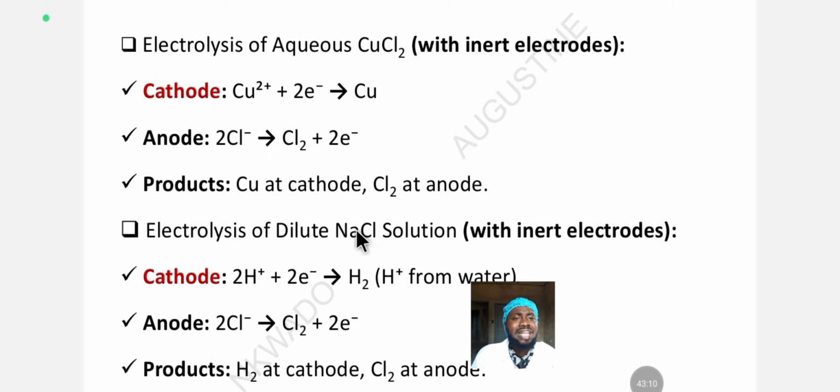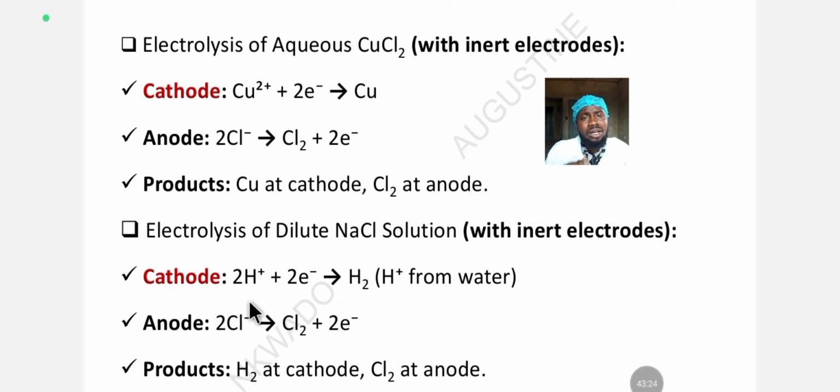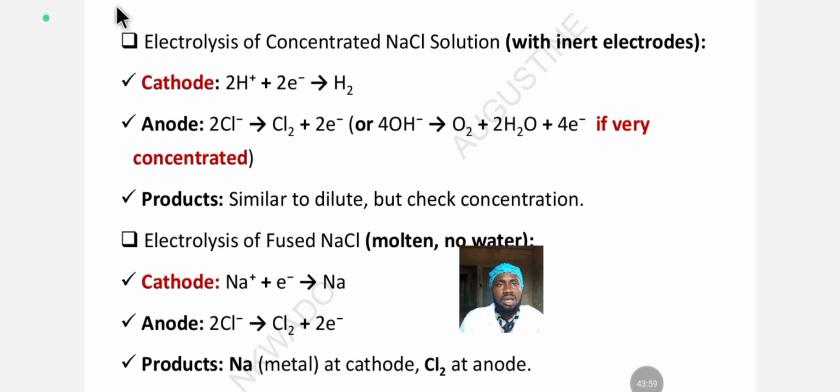Now, electrolysis of dilute sodium chloride solution with inert electrode. At the cathode, reduction occurs, and hydrogen ions from water gain 2 electrons to form hydrogen gas. While at the anode, oxidation occurs here: chloride loses electrons to form chlorine gas. And the products formed are hydrogen gas at the cathode, then chlorine gas at the anode. Electrolysis of concentrated sodium chloride solution with inert electrode: at the cathode, reduction occurs, and hydrogen ion accepts electrons to form hydrogen gas through the reduction process.